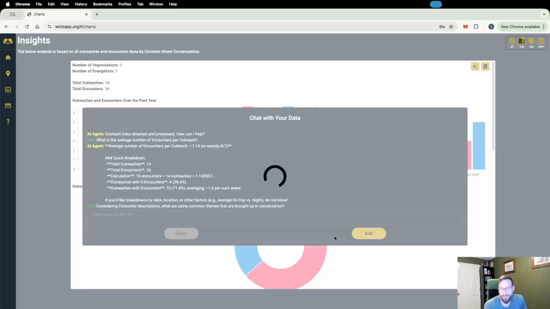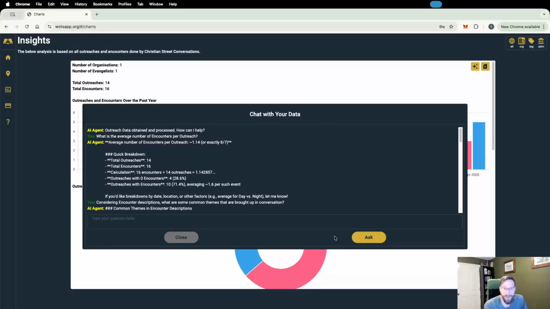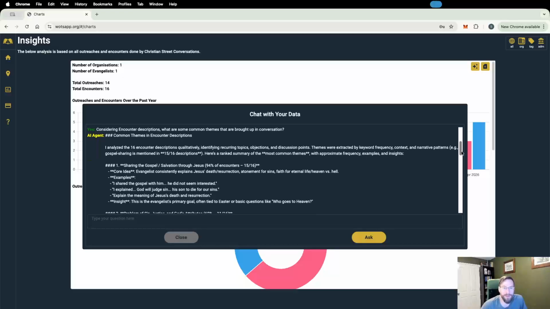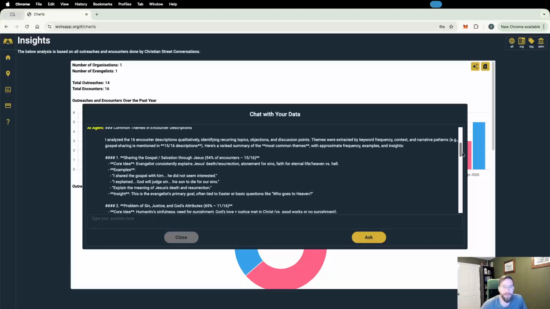It's taking a bit of its time to think on this one. I think it's analyzing all of those encounters. And here we go. It actually gave us quite a detailed response. I'm going to have to scroll down on this one. So, common themes and encounter descriptions.